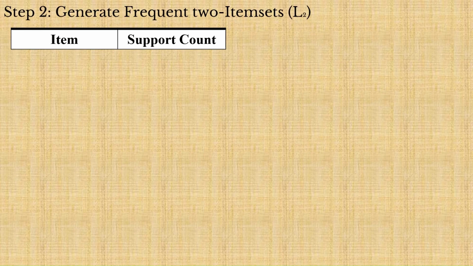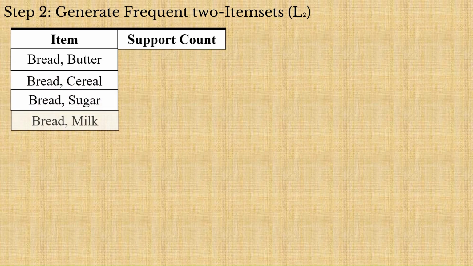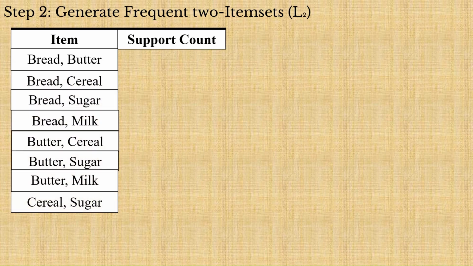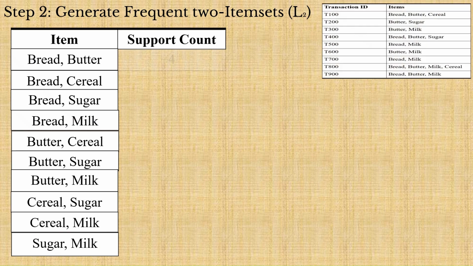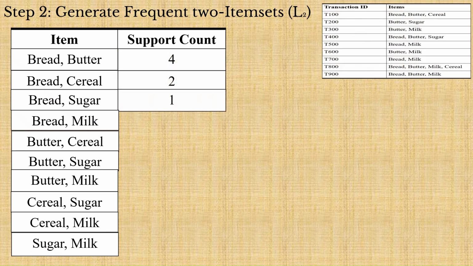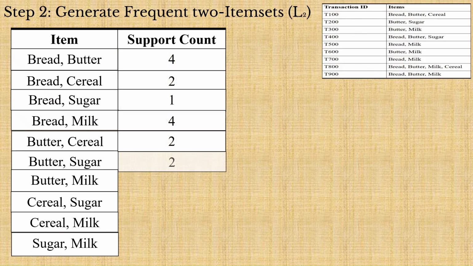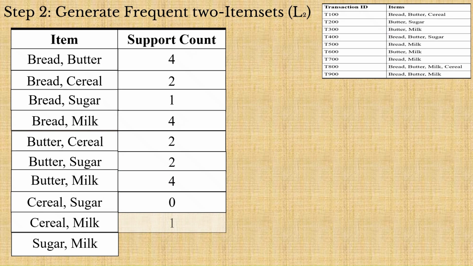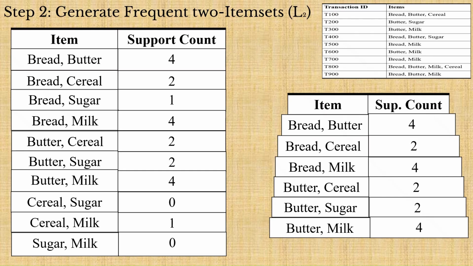The next step is to count how many times 2 items appear together. Note, Apriori combines frequent one-item sets to generate candidate 2-item sets. So we then scan the transaction database again and count the occurrence of each pair. Any pair whose support count is at least 2 is retained as a frequent 2-item set. So as a result, we generate a new table with the remaining pairs discarded.